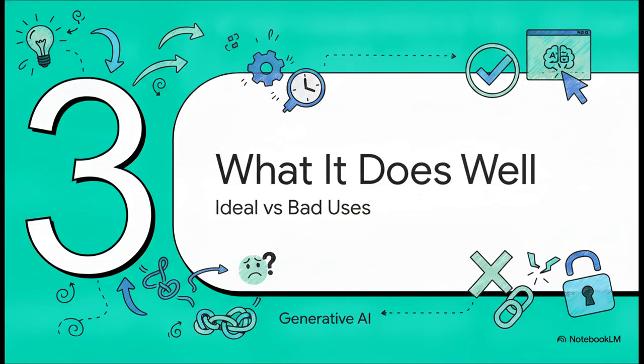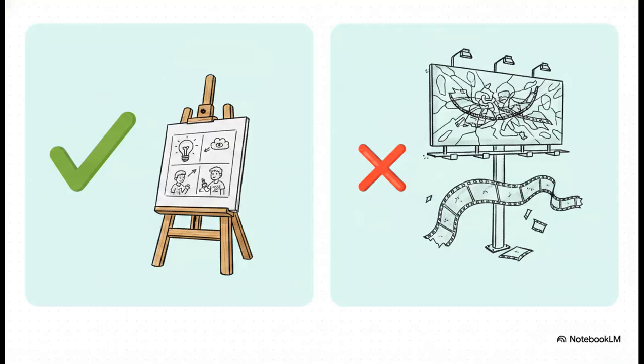Which leads us perfectly into Section 3, what it does well. And this brilliantly illustrates exactly where this technology sits today. These tools are absolutely fantastic for rapid concept visualization. If you need to storyboard a quick idea or you just want to experiment with a quirky, fun visual for social media, it is perfect. But on the flip side, it is definitely not ready for high-stakes performance ads or brand-strict campaigns where a company logo has to be pixel perfect, or those really long, complex multi-scene narratives. As the visual complexity ramps up, the AI's consistency drops off. So think of it as an exploration layer right now, rather than a strict end-to-end production system.